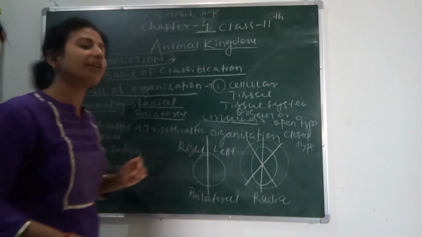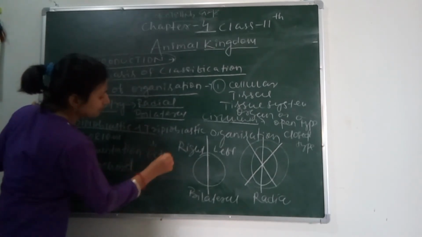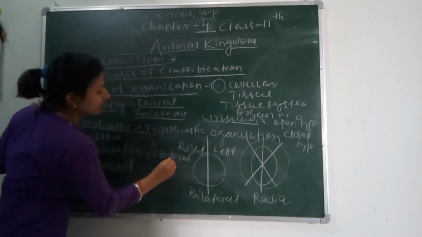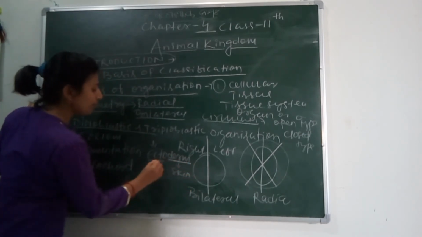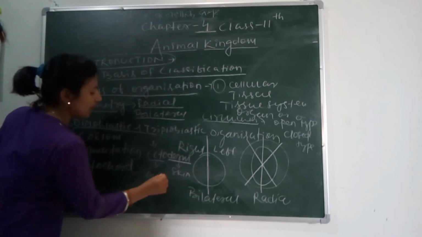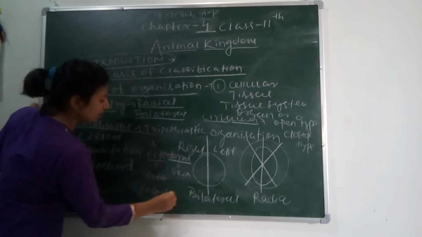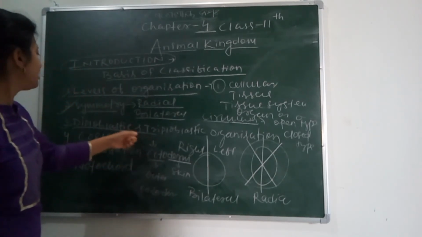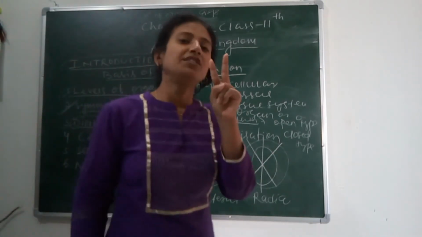The two germinal layers are ectoderm, which is the outer layer. Derma means skin, ecto means out, and endoderm is the inner layer. So here the organism is called diploblastic, meaning it has two germinal layers.